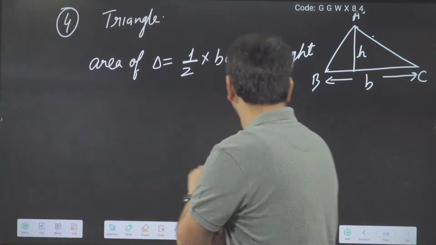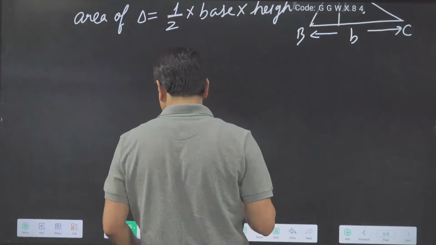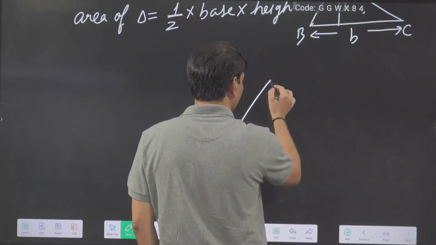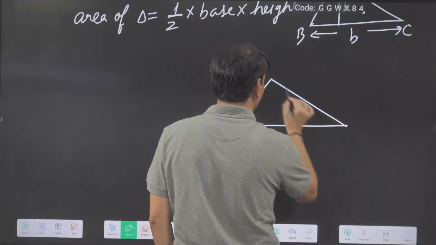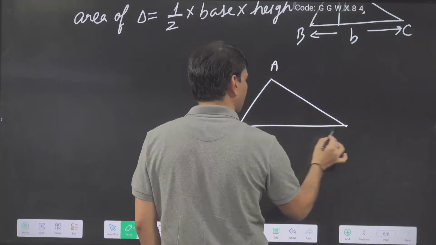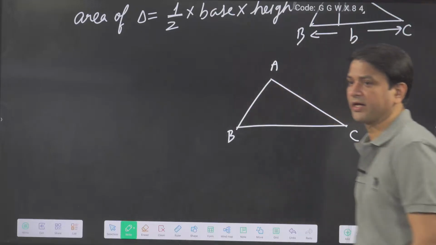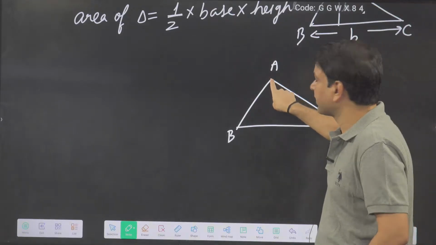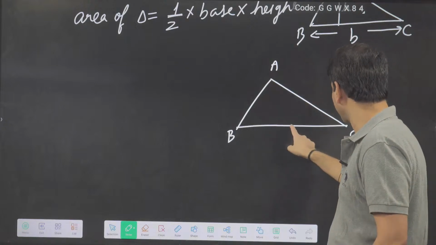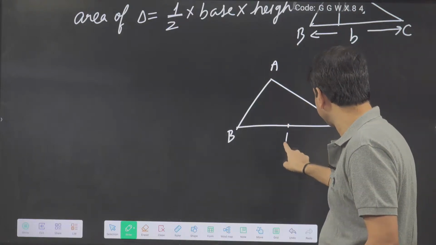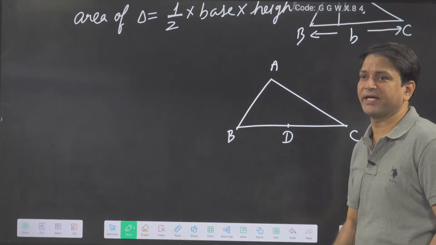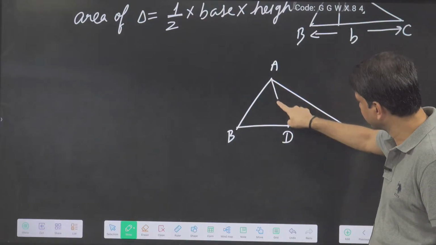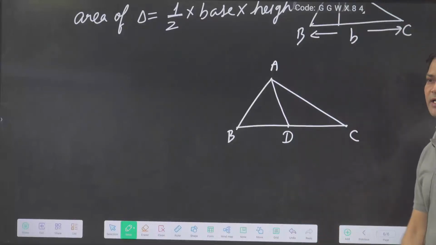Okay. So how can we draw the median? Suppose this is a triangle. Suppose I want to draw the median from A. So I will find the midpoint of BC. Suppose the midpoint of BC is D. Now, what is a median? Median is the line joining the vertex with the midpoint of the opposite side. So join this, you will get the median. So here AD is one of the medians.